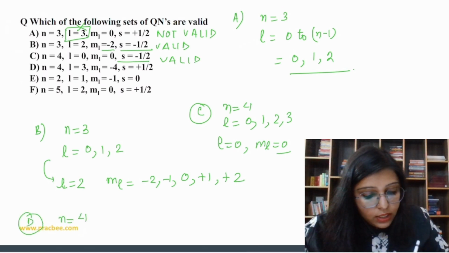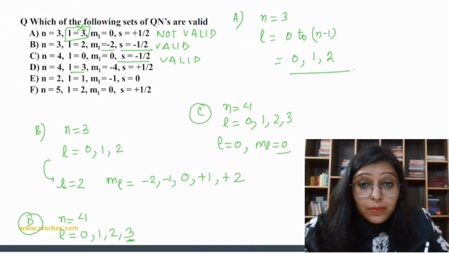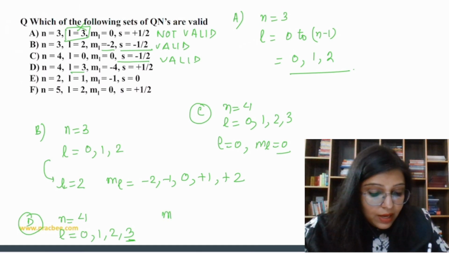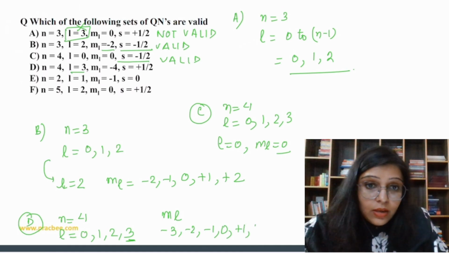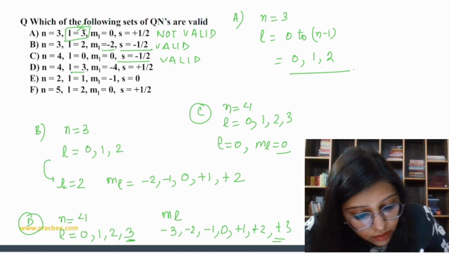Now check option D. If n is 3, l is 0, 1, 2, so l value 3 is not possible. Even if l is 3, the maximum l value is 3, so ml is minus 3, minus 2, minus 1, 0, plus 1, plus 2, plus 3. That's for maximum. But here the value of ml is given as minus 4. So this cannot be true, so not valid.